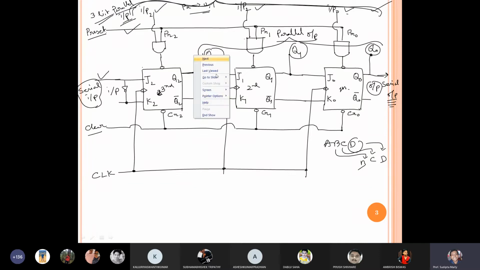Let me use the red color. Here we have one output, this is Q bar. This node is connected over here. If instead of taking serially, I am taking output over here, then at t equal to t naught, whatever the output here, I will get over here. That means here, here, and here. That will propagate in this way. So I get all the output at the same time.